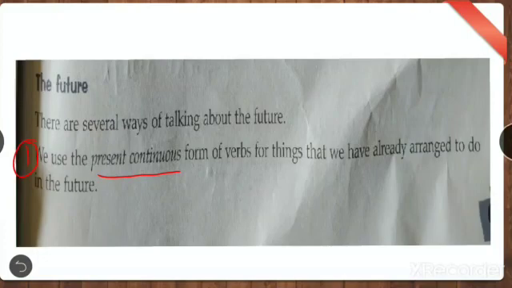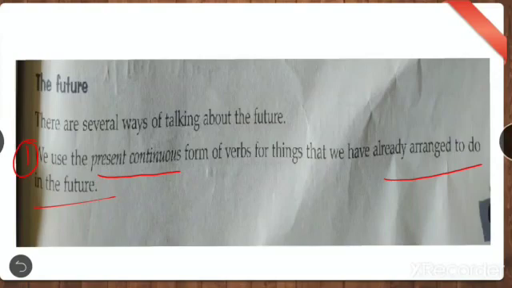See, already arranged to do in future. What do you mean by arranged to do in future? In present, you already decided what you are going to do, maybe tomorrow, maybe day after tomorrow, maybe next week. You have already arranged. Suppose you decided you are going to go to Baroda. You have arranged. So what will you say?